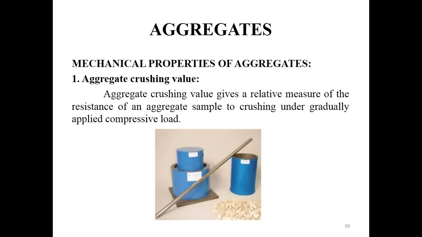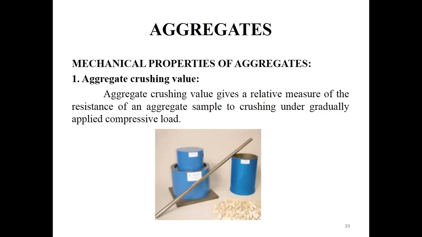For rounded or partially rounded aggregate, the load required to cause a total penetration of 15 mm is applied. Whereas for honeycombed aggregates, the penetration will be 24 mm. Usually, the total penetration will be 20 mm. For rounded or partially rounded aggregate, we take it as 15 mm penetration. For honeycombed aggregates, the penetration will be increased to 24 mm. After the maximum specified load is reached, the load is released, and the aggregate from the cylinder is again sieved using the 2.36 mm IS sieve.